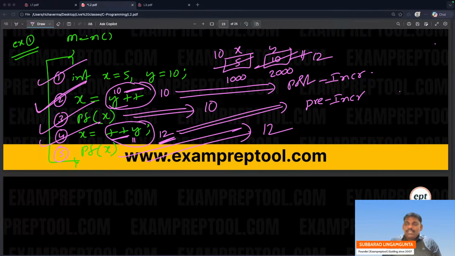In the GATE examination, after the GATE exam is over, many people will say, Reddy sir, I made a small mistake. I will say, what mistake did you make? Sir, actually it is a very small mistake. Sir, actually it is the post incrementation. In that line itself, I incremented.